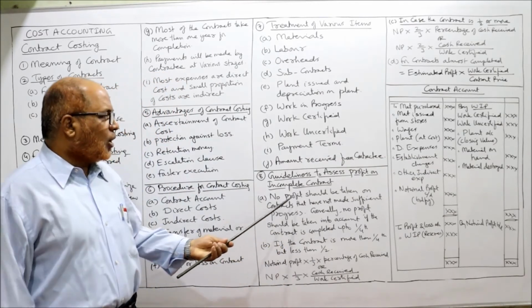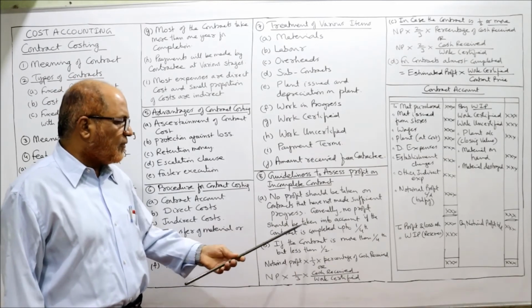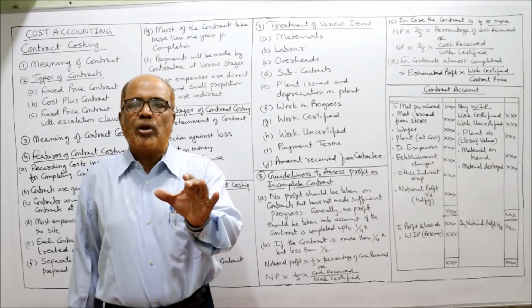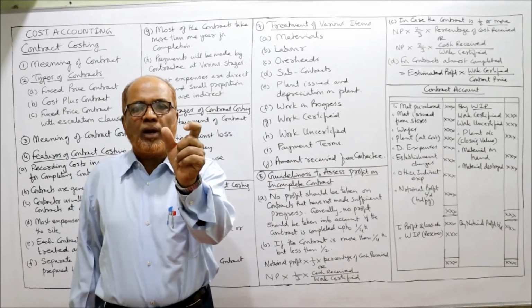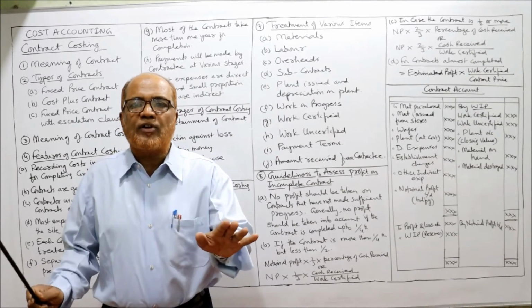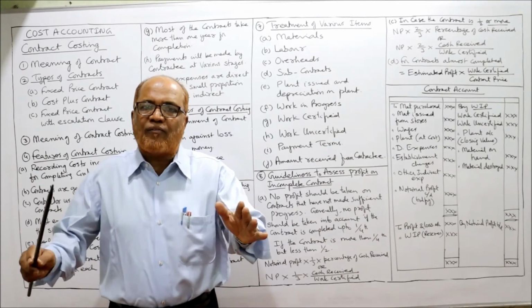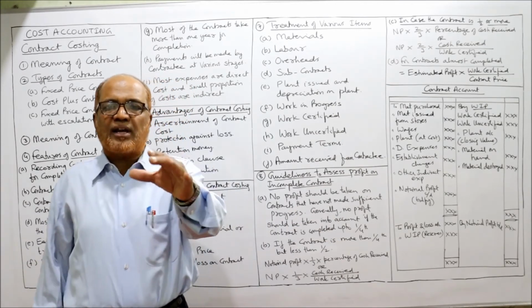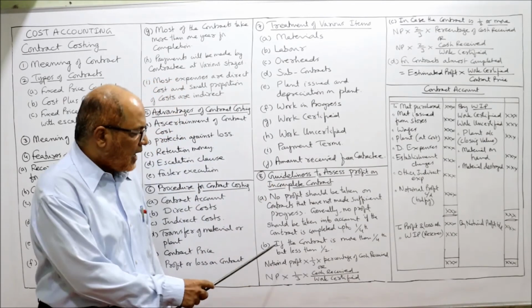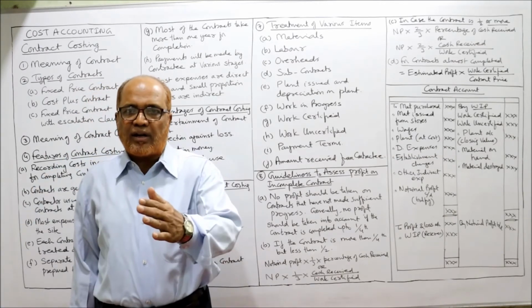The rules are, no profit should be taken on contracts that have not made sufficient progress. Generally, no profit should be taken if the contract is completed only up to 1/4. So as a general rule, if the contract is completed only up to 25% of the contract price, no profit should be taken to the P&L account. The whole profit should be transferred to reserve because the work is completed up to 25%, not more than 25%.